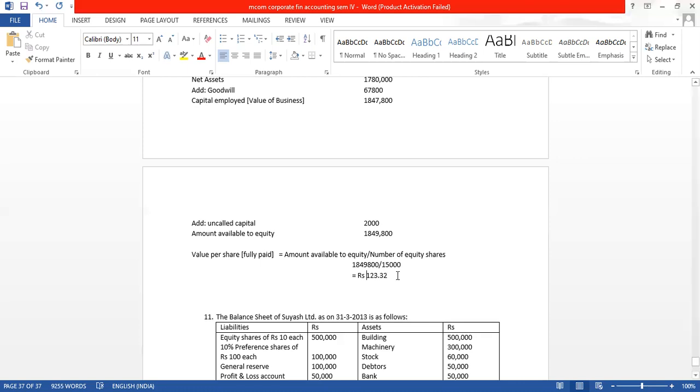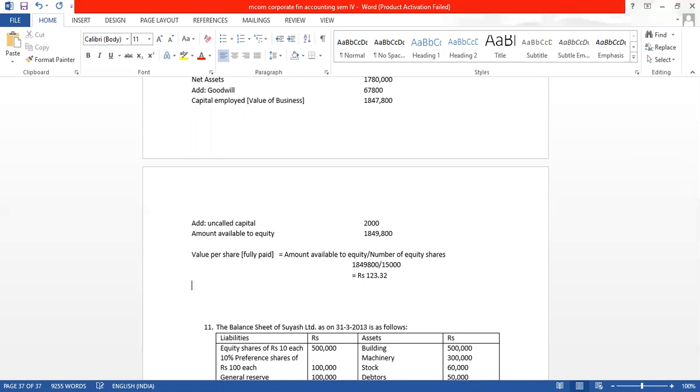Now we have to find out the value per share for those who have not paid fully, the partly paid. It will be rupees 123.32 minus how much is the partly paid per share?